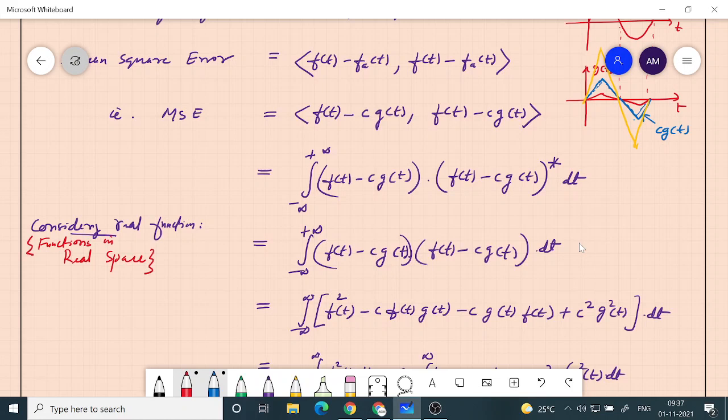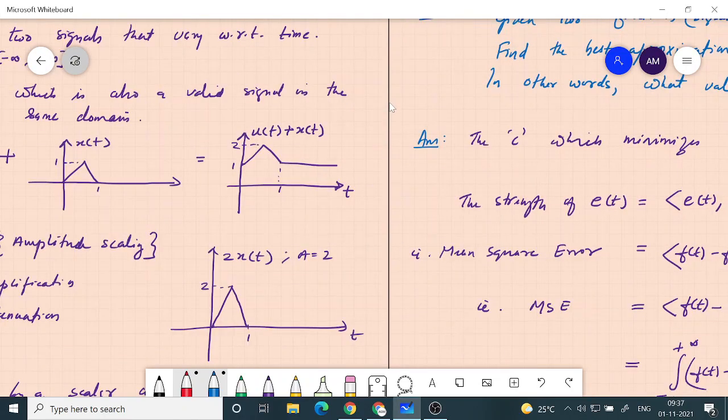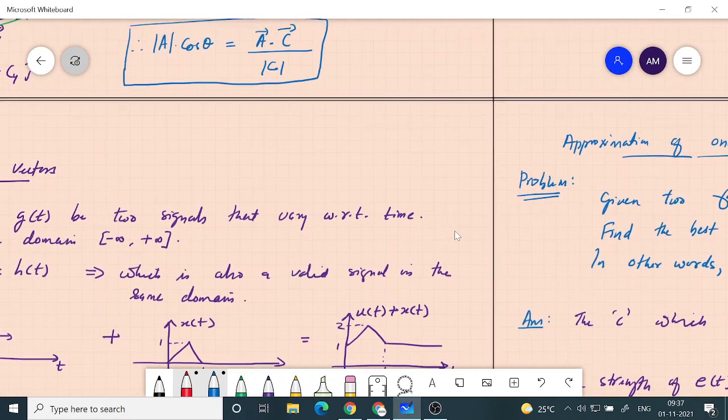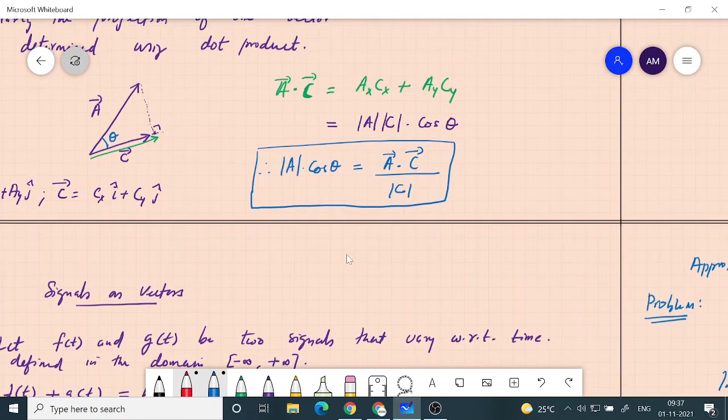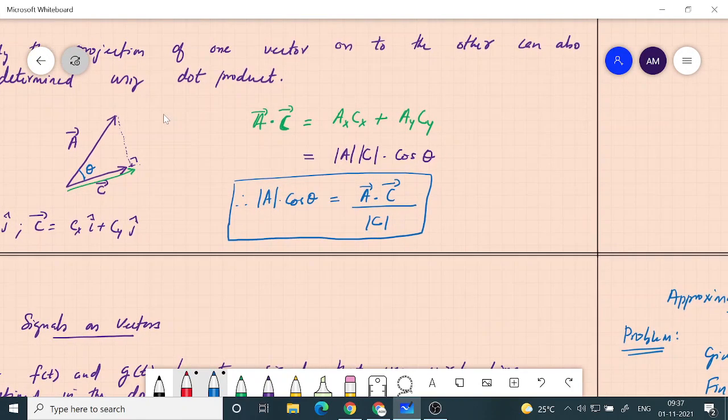So the question was about the dot product, sir. In the vector form, we get a dot b equals the mod of a, mod of b, cos theta. That is a geometrical interpretation. The definition of dot product is actually this, whatever I have written in green. This is the definition. Just like I have defined the inner product, the dot product is defined this way.